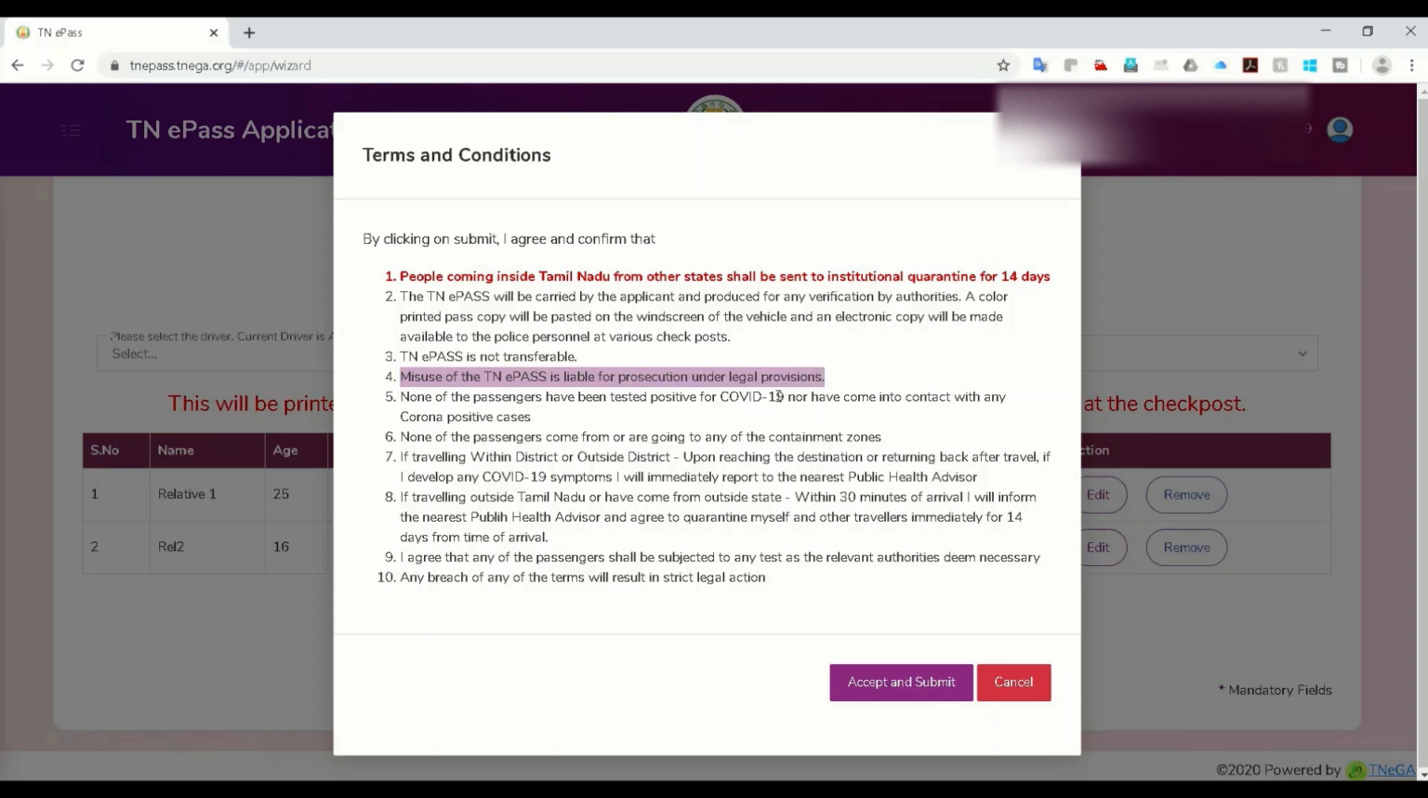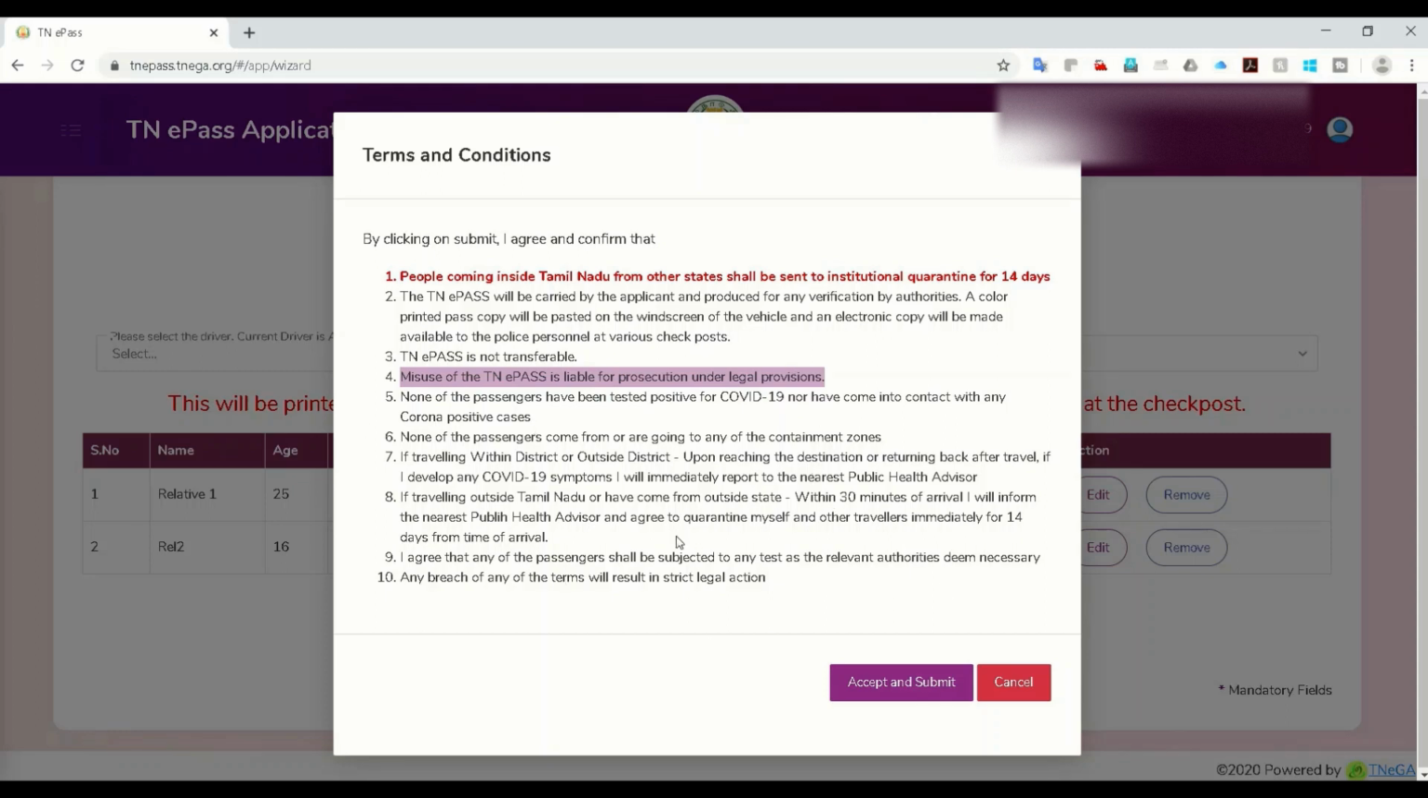This is from both sides. You need to support the government, who is working day and night to control the COVID spread. So we need to support them and not misuse it, please. There are cases where people are editing the PDF file and reusing the same pass multiple times. That is not good. So these are the mandatory terms and conditions.